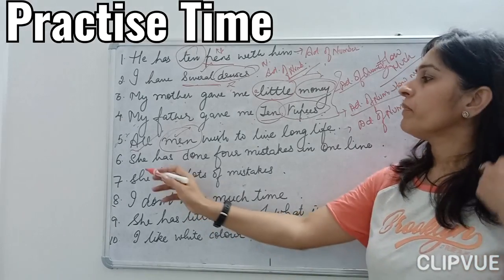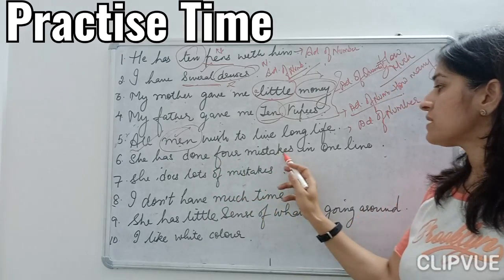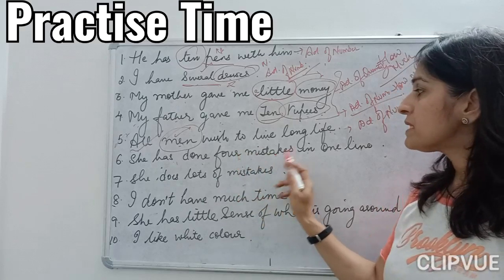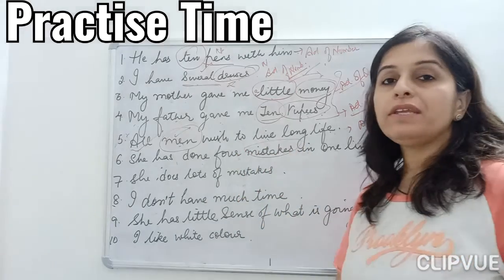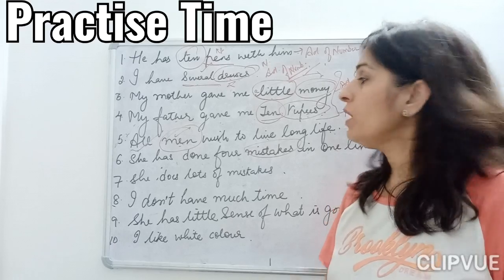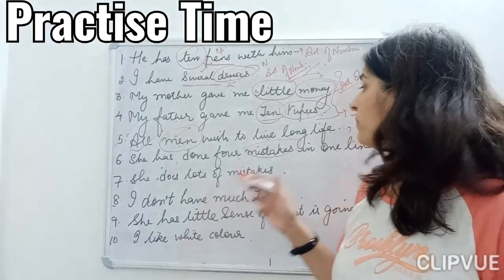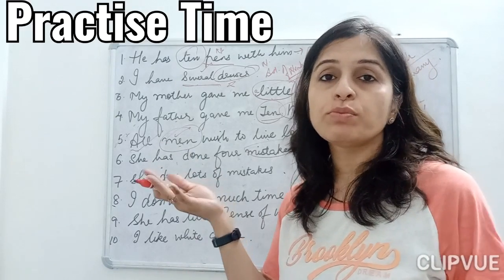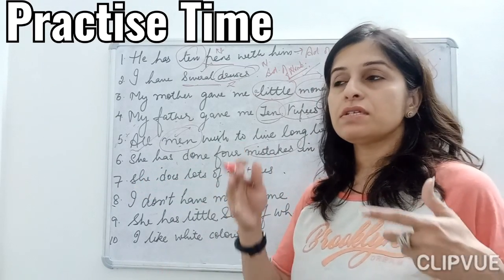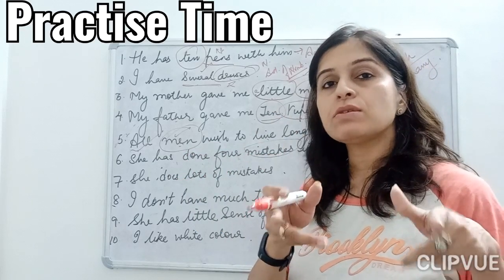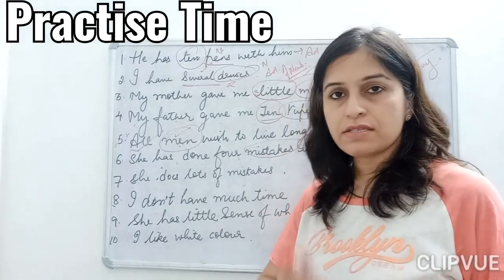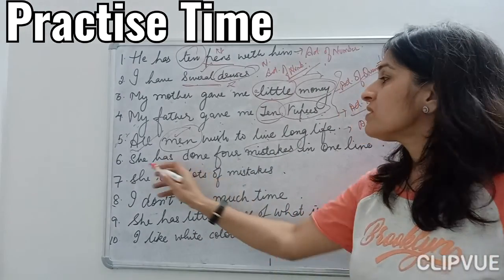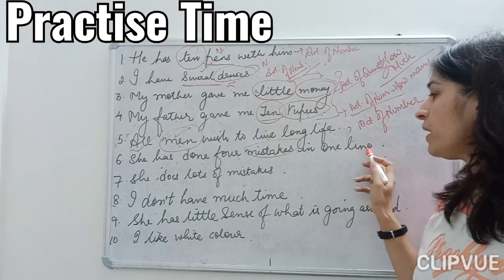Fine. Next, she has done 4 mistakes in one line. Mistakes, again you will say, is an uncountable noun. You cannot count the mistakes in one line, just as you cannot count how many lies we tell. But when we use it in a sentence, if the sentence conveys a sense of number, then it is considered as numbers. I have done lots of mistakes. So she has done 4 mistakes in one line.